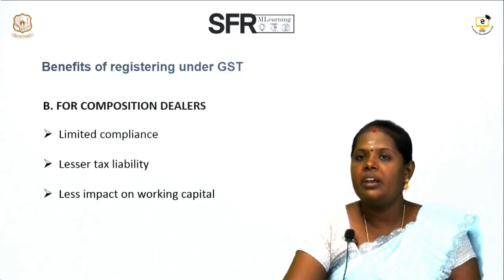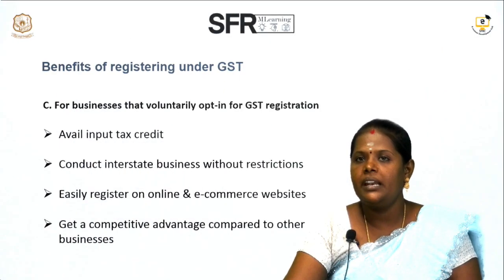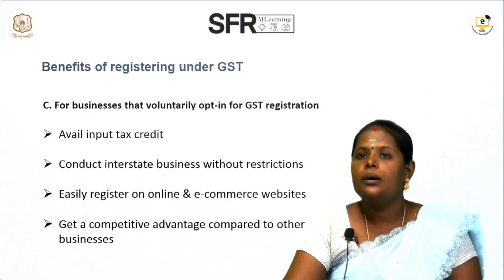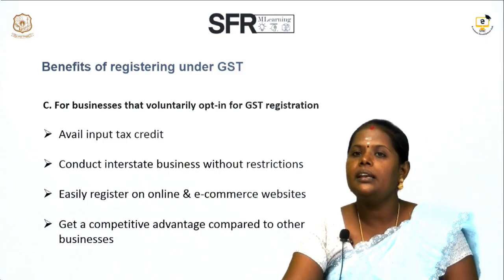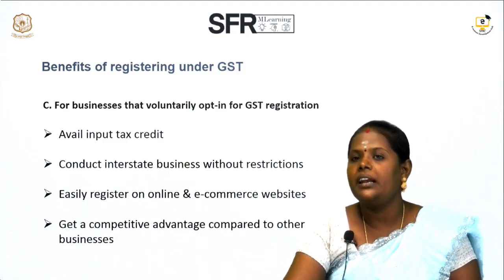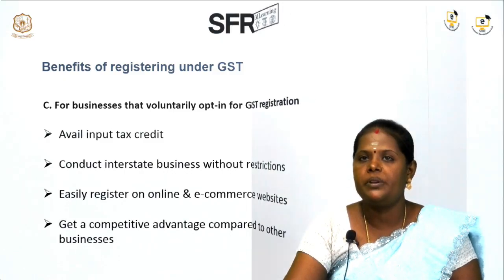For them, the main benefits are limited compliance, fewer formalities, lesser tax liability and less impact on working capital. Businesses that voluntarily opt for GST registration can also avail ITC and conduct interstate business without restriction, easily register on online and e-commerce websites, and gain a competitive advantage compared to other business people.